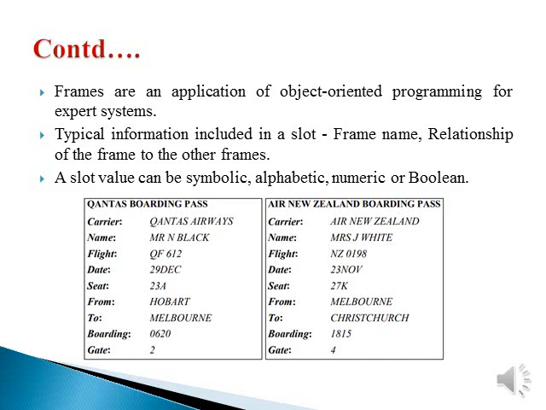If you consider, for example, the boarding pass shown here, it is an example of a frame, in which you have various slots like carrier, name, flight, date, seat, from, to, etc. This shows that in frame-based architecture, knowledge is represented in the form of frames, where a frame has slots, and these slots represent attributes of the object, and can represent links to other frames.